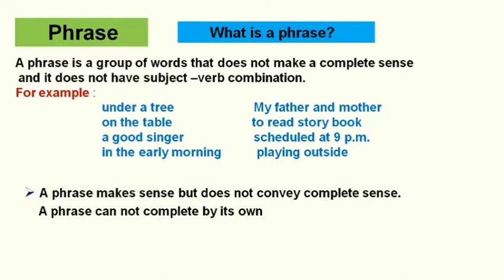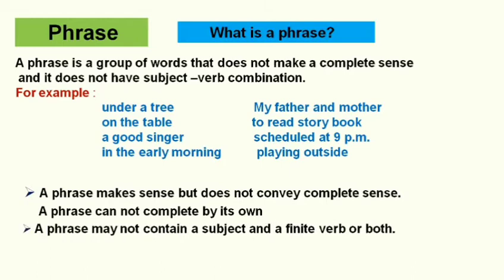A book is lying on the table. "On the table": what is lying on the table? You're not getting it, but then "a book is lying on the table." I like to read storybooks. My sister is a good singer, and so on. When this group of words, the phrases, becomes part of a sentence, then the phrases get their meaning.